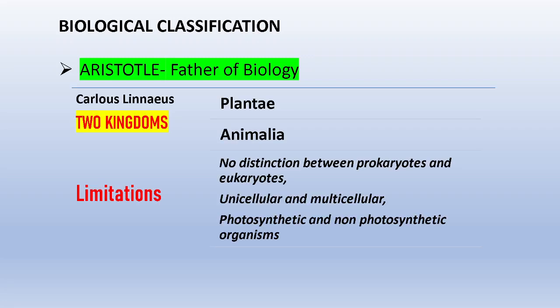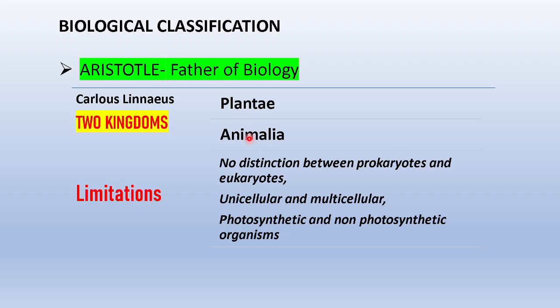Later, Carolus Linnaeus proposed the two-kingdom classification. In the two-kingdom classification, Carolus Linnaeus classified the entire living kingdom into two categories, Plantae and Animalia, based on a few morphological characters. Even he based it mainly on morphological characters.